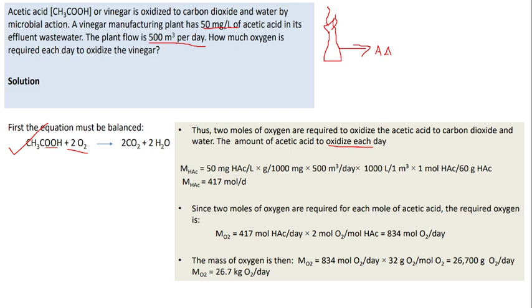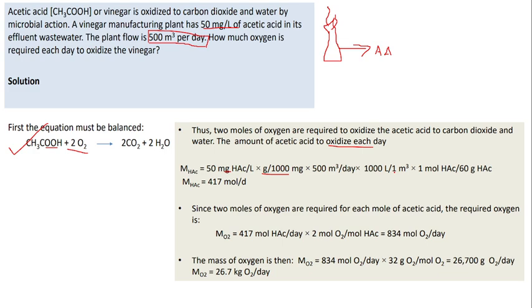In the question, it is given that every 1 liter of the effluent wastewater contains 50 mg of acetic acid. So there is 50 mg of acetic acid per liter of water. What they are doing here is converting this mg into gram, so we are dividing it by 1000. And then the flow rate of the effluent is 500 meter cube per day. So again you are converting the meter cube to liter. So 1 meter cube is equal to 1000 liter. So this is for conversion.